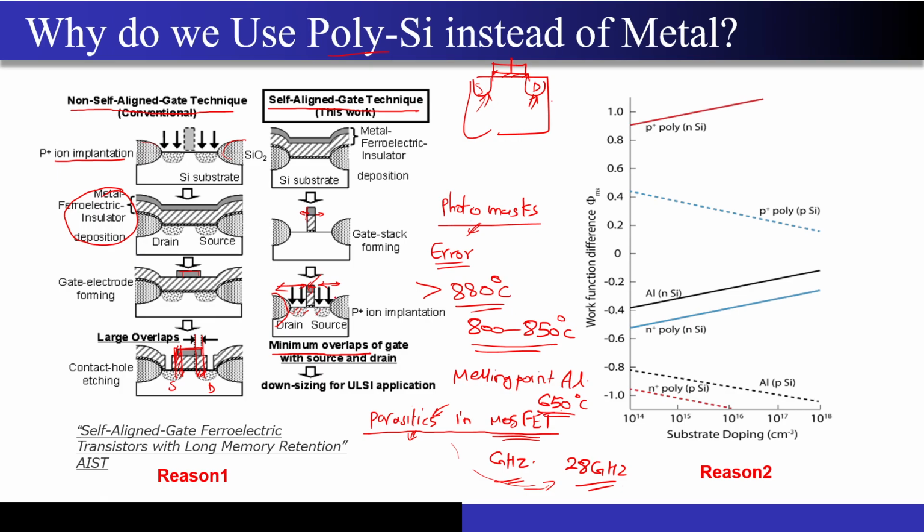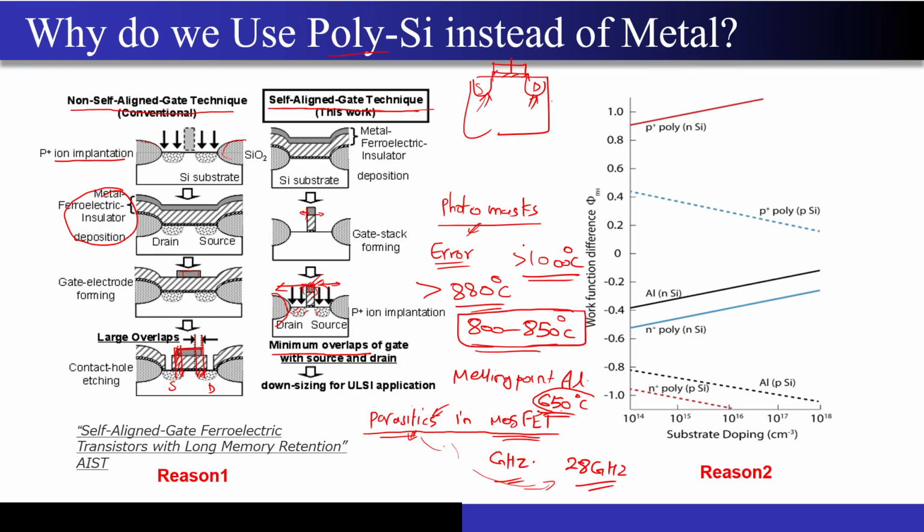Interestingly, if you put polysilicon instead of aluminium over here, polysilicon can sustain temperatures greater than 1000 degrees Celsius. So what we can see is, if I want to use the self-aligned gate technique, which minimizes the parasitic capacitances in the MOSFET and MOSCAP and thus increases the frequency at which they can work, I have to use a gate material which can surpass the temperature of 800 to 850 degrees Celsius.